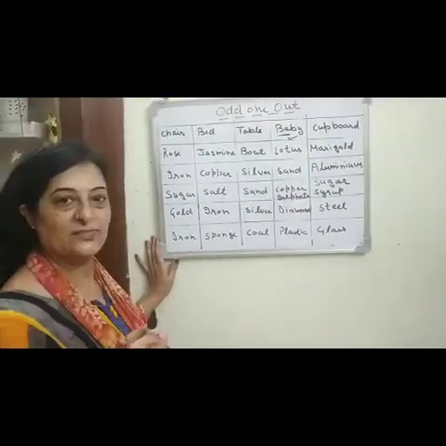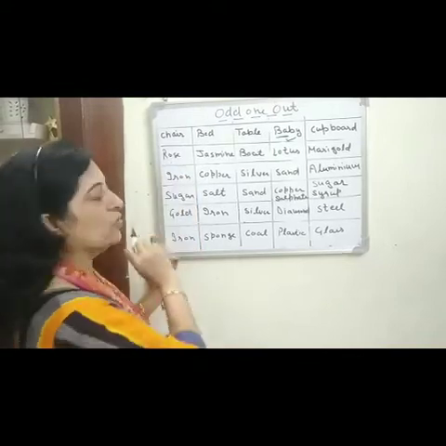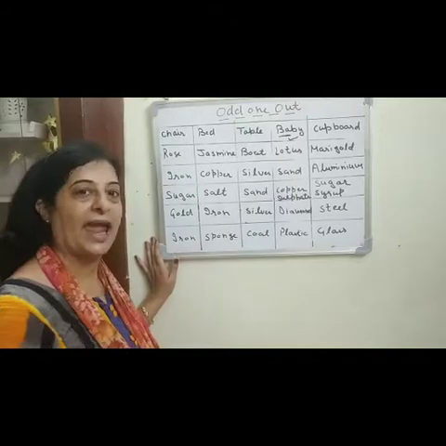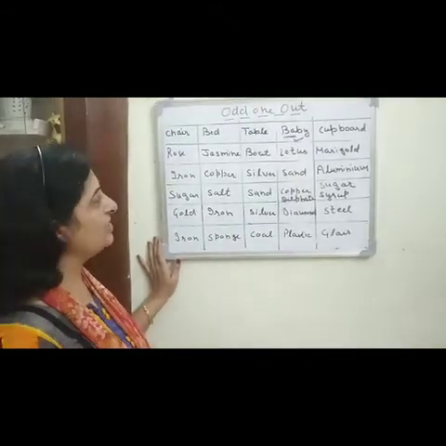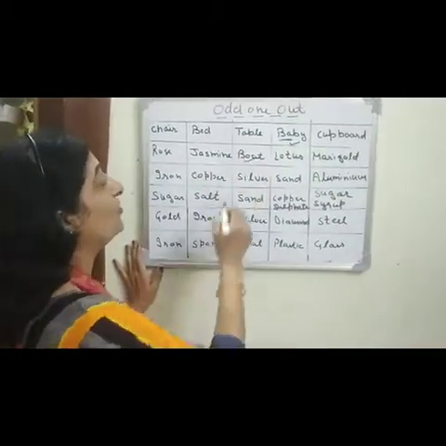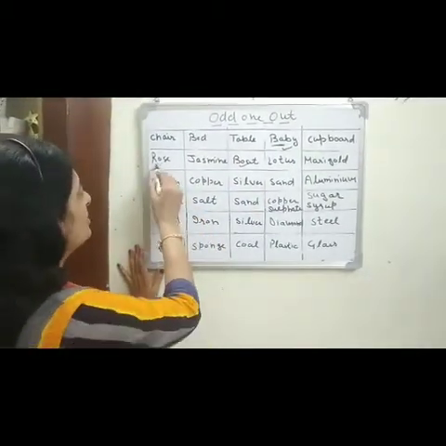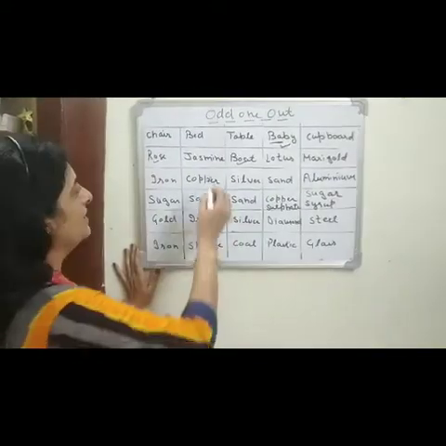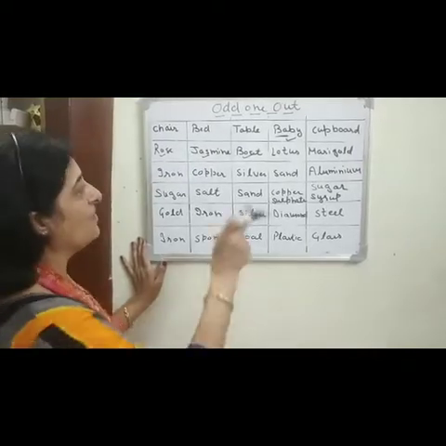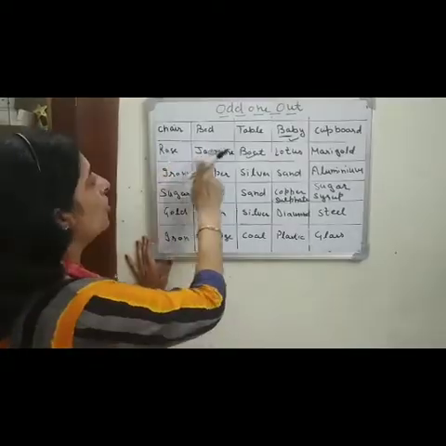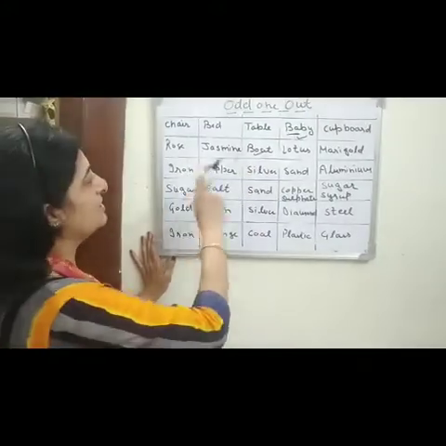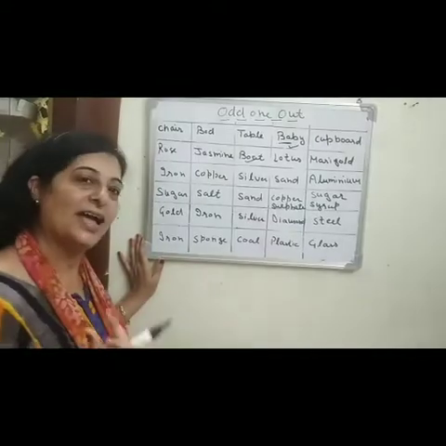Okay. Now, next one for you. That is your rose, jasmine, boat, lotus and marigold. Okay, so can you tell me which is the odd one out? Yes, this is your boat. Why? Because rose is a flower, jasmine is a flower, your lotus is a flower and marigold is a flower. So, all of these are flowers and boat is not a flower. So, it is the odd one out.